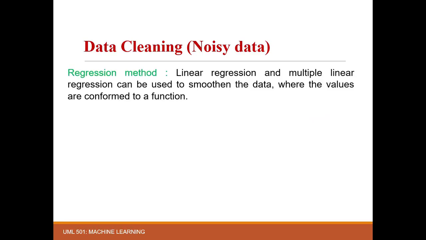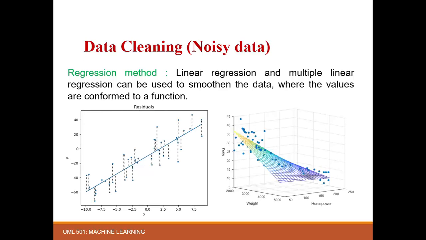So the next data cleaning method for noisy data is the regression method. In the regression method, a mathematical formulation or function of the dataset is predicted, which helps to find the values of the dependent variable using the values of the independent variable. For example, let us consider the equation of a line, that is y = mx + c, corresponding to 2D data, where m represents the slope of the line and c represents the intercept.